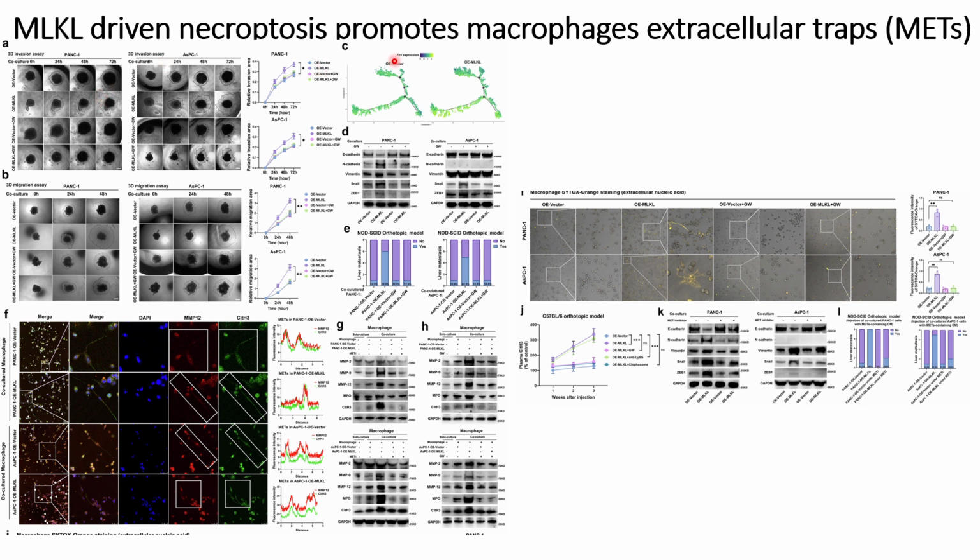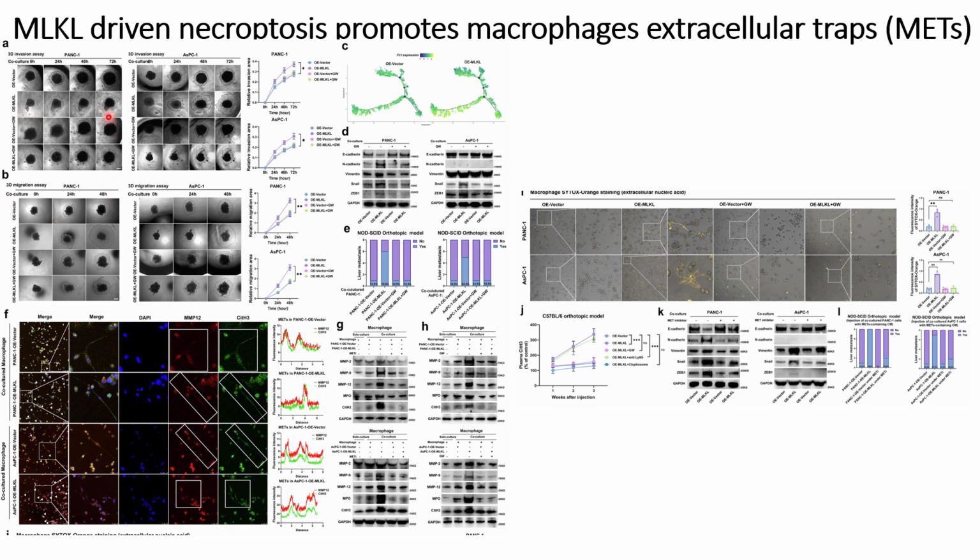From the results they made a hypothesis that there could be some intracellular changes that trigger these macrophage extracellular traps or some metastatic properties. So first they did the 3D invasion assay and migration assay, and these assays are done in co-culture with the macrophages.